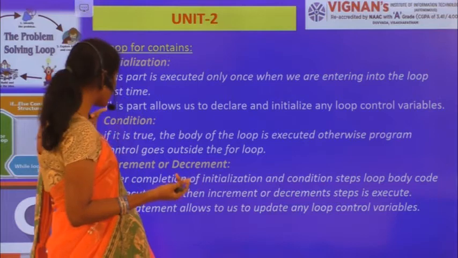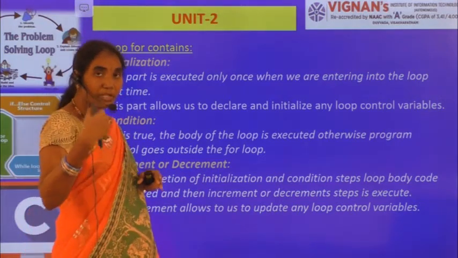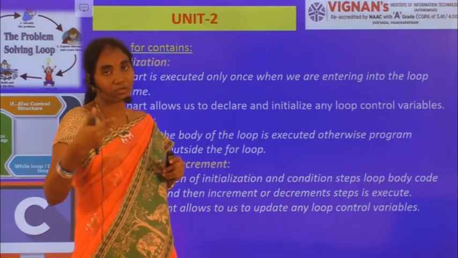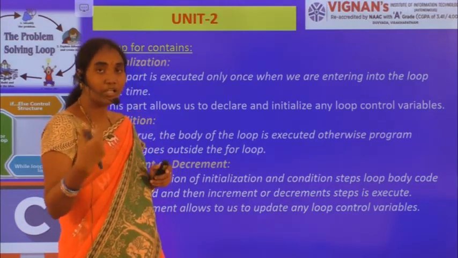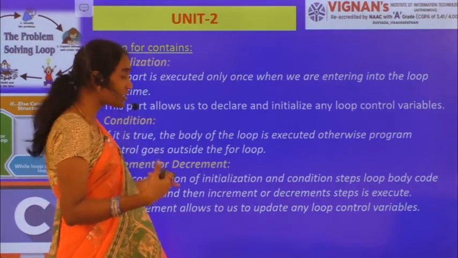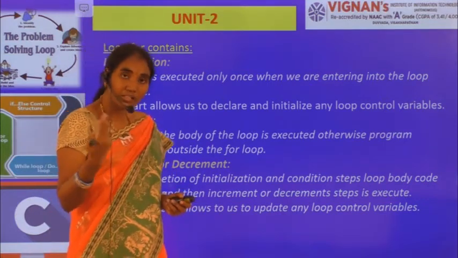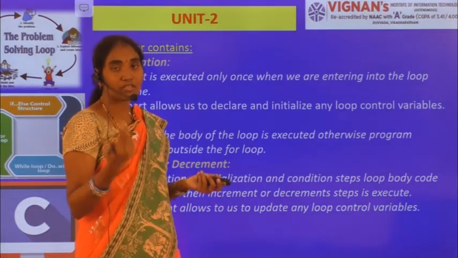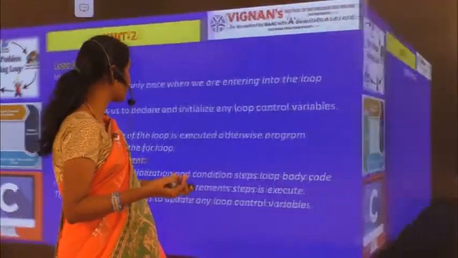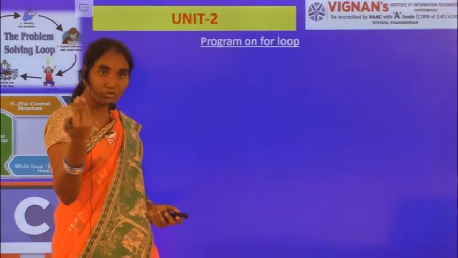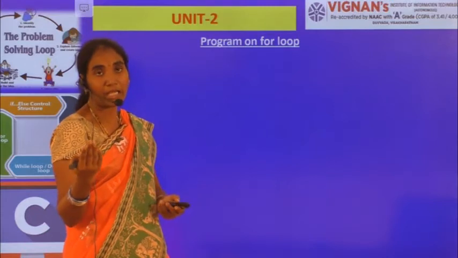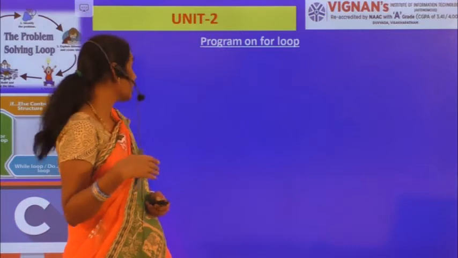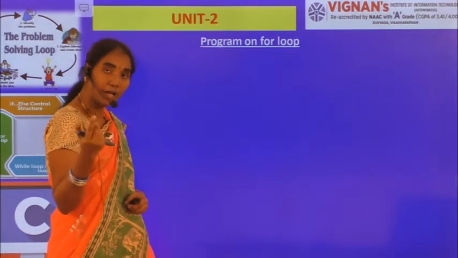Right? Now condition is nothing but the expression by which I have to check. If the condition evaluates to true, then only I am entering into the loop, otherwise I will not enter into the loop. Now increment or decrement: I have to increment or decrement based on the given constraint. This is also known as the update expression. For example, if I want to move 2 steps forward, then I will be I plus 2. If I want to move 2 steps backward, I will be I minus 2. Likewise I have to give it in the update expression.